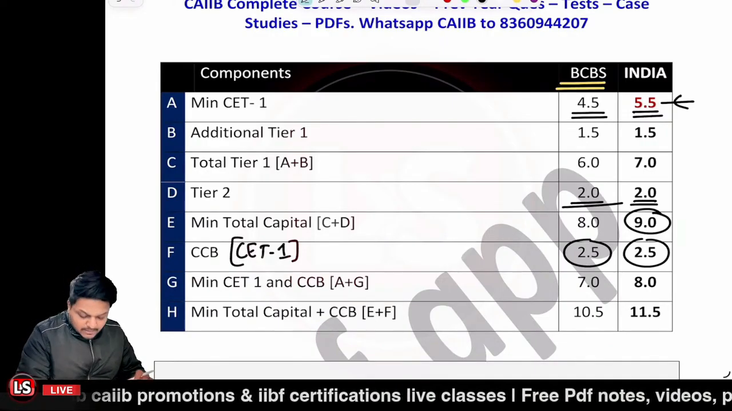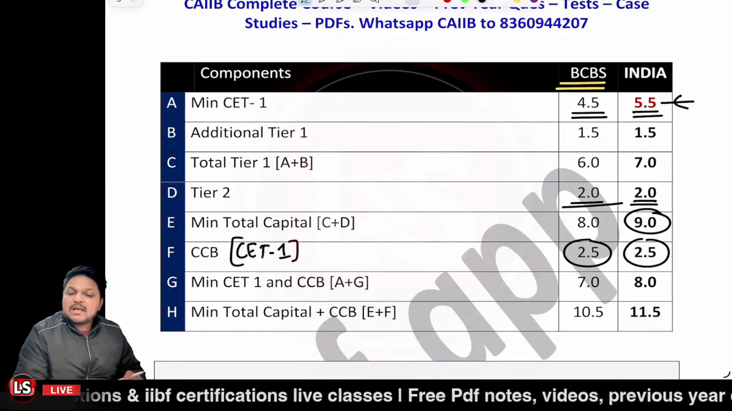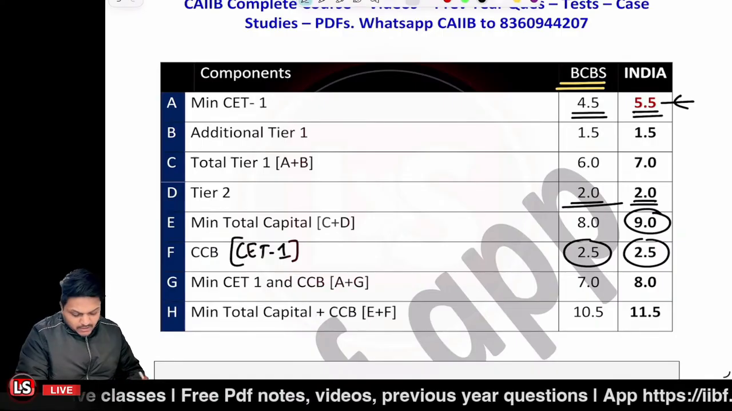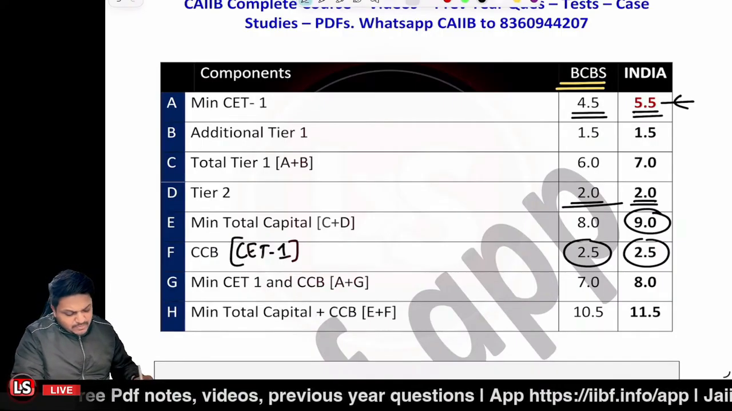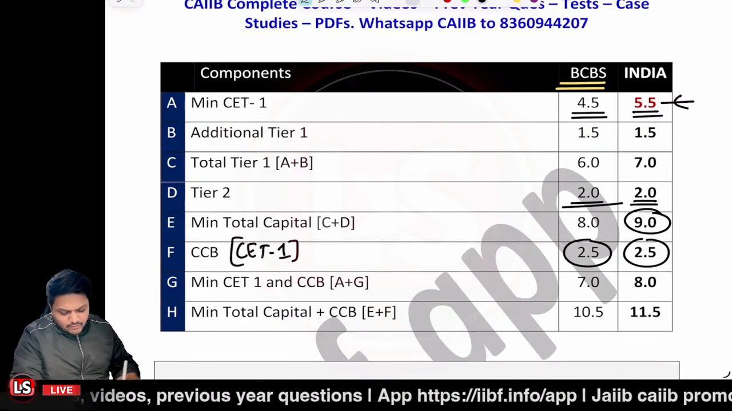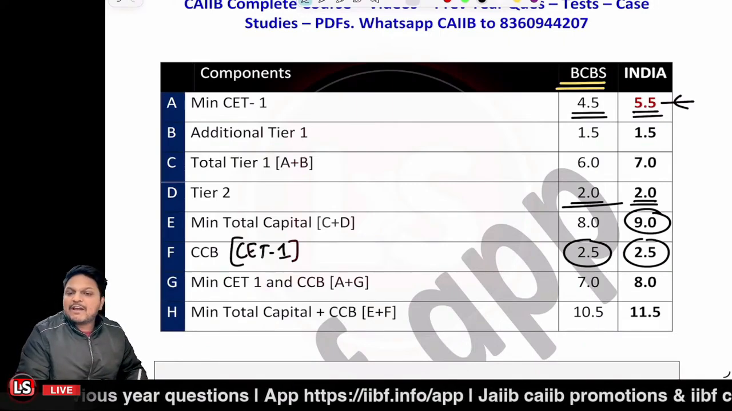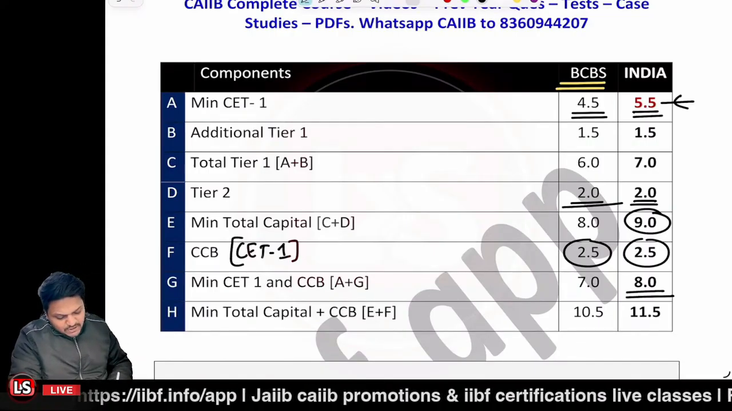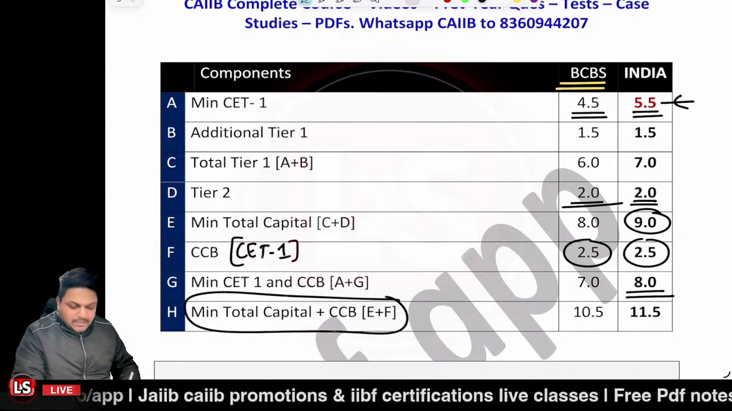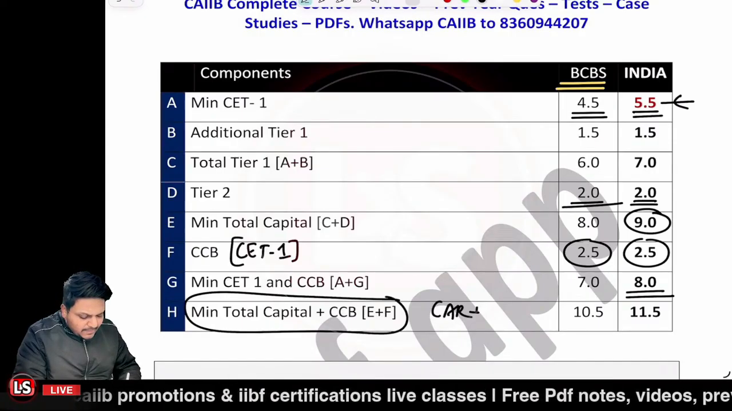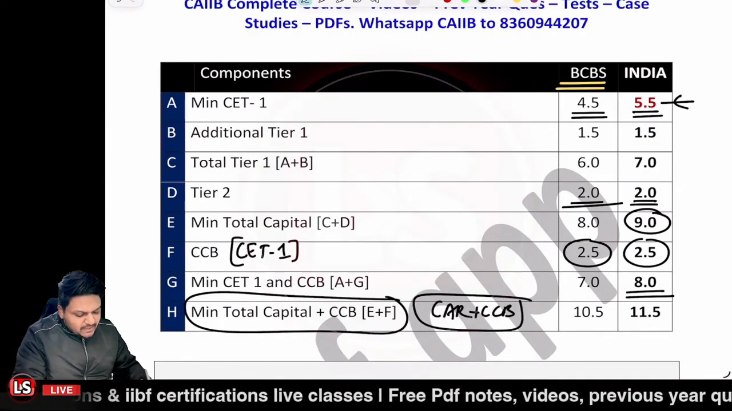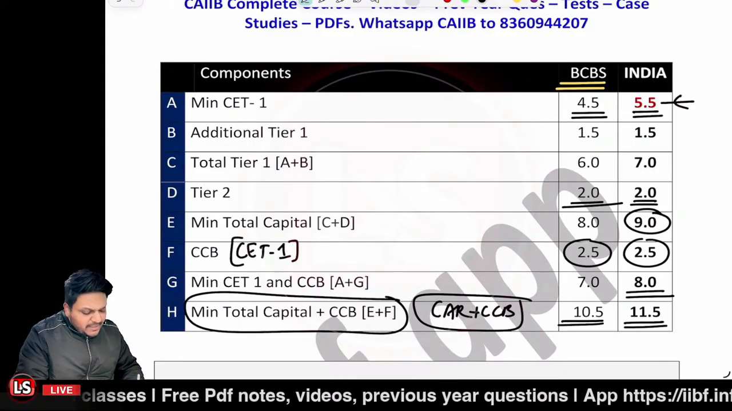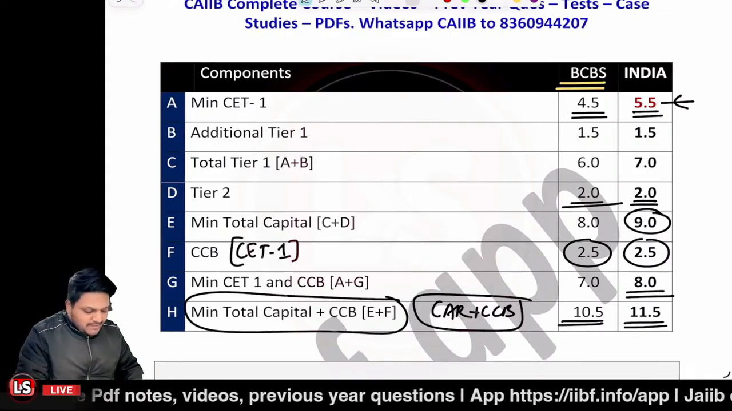But right now, just understand this point that the CCB is also maintained from the same components from which the CET1 is made out of. Right? So CET1, extra CET1 is to be maintained 2.5%. So minimum CET1 would be equal to what? In case of India, it will be 5.5% plus 2.5%, that is 8%. Is that clear? And the minimum capital which is to be maintained, that is a minimum capital like total CAR plus CCB. For India, it is to be maintained at 9% plus 2.5%, that is 11.5%. For other banks, it is to be maintained at 8% plus 2.5%, that is 10.5%.